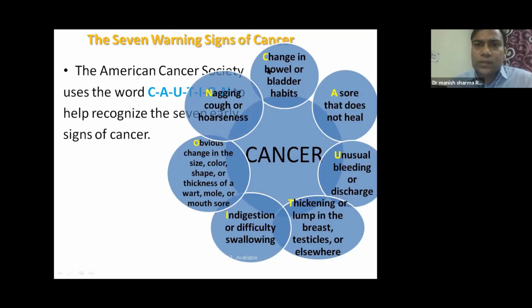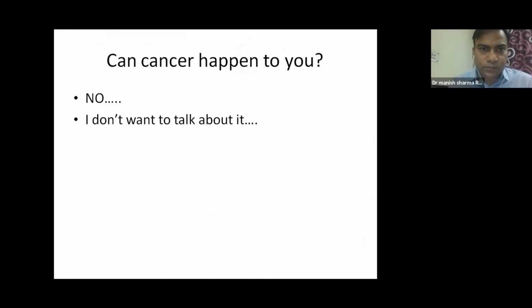So C stands for change in bladder or bowel habit. A stands for sore that doesn't heal. U stands for unusual bleeding or discharge. T stands for thickening or a lump in breast, testicles, or elsewhere. I stands for indigestion or difficulty of swallowing. O for obvious change in size, color, shape, thickness of a wart, mole, or mouth ulcer. And N stands for nagging cough or hoarseness of voice. So cancer can happen to you.